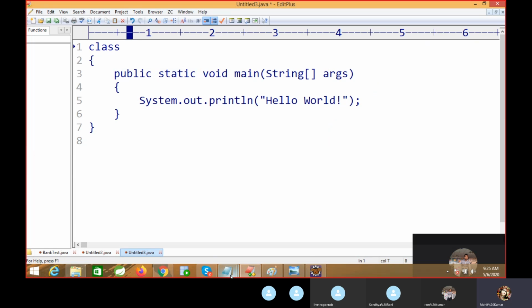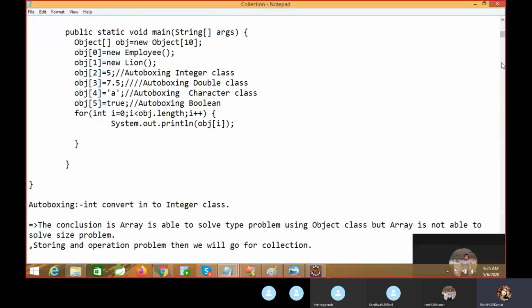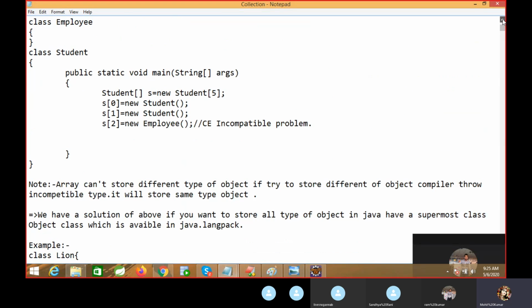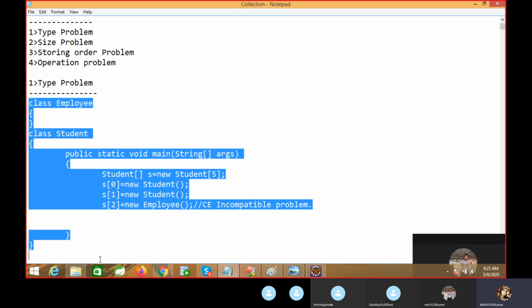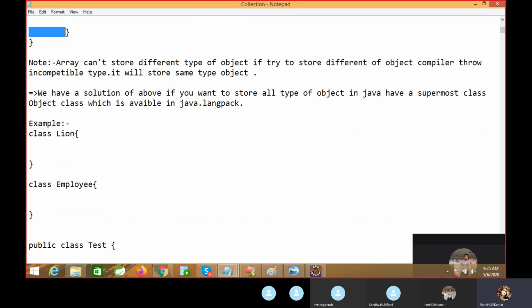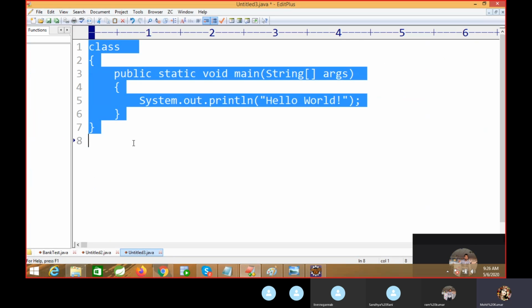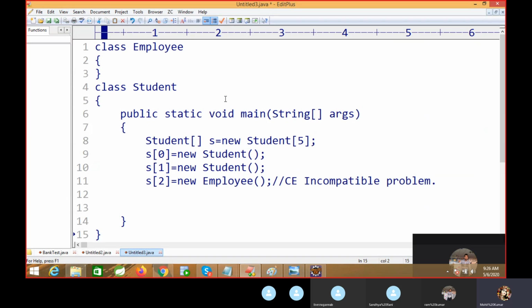I will show you one more example, then you will understand the importance, because this array is very important. In Selenium, they will ask, can you write data provider code? You have to explain that code, and you can grasp that concept through these examples. Then we will come to the Object class. We are going slowly, but if someone asks what this is, then you can do R&D on that topic.